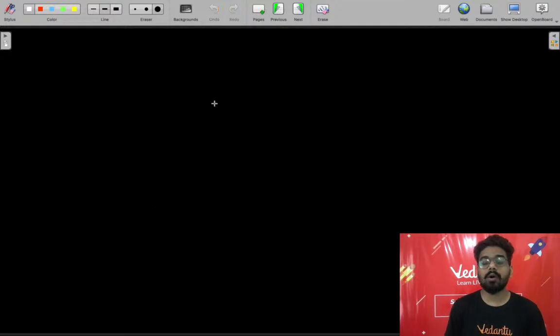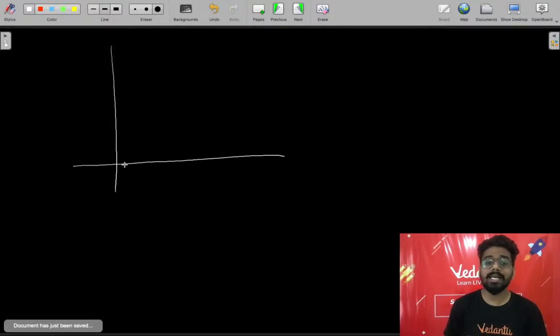Look at what is written in the question. There is a line. I do not know what line it is, but the line has a perpendicular distance.